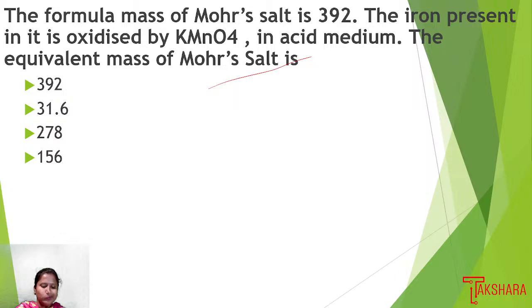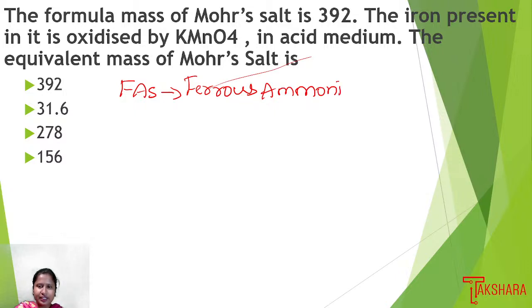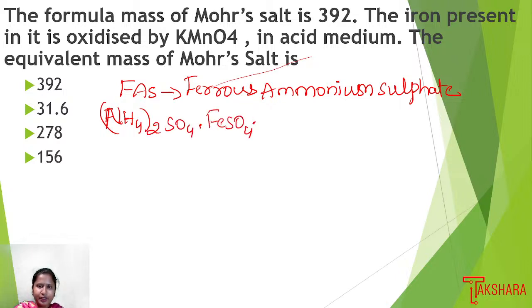Here Mohr salt is FAS, ferrous ammonium sulfate. We call ferrous ammonium sulfate Mohr salt. If we write the formula, we have (NH4)2SO4.FeSO4.6H2O. So this is FAS, ferrous ammonium sulfate.